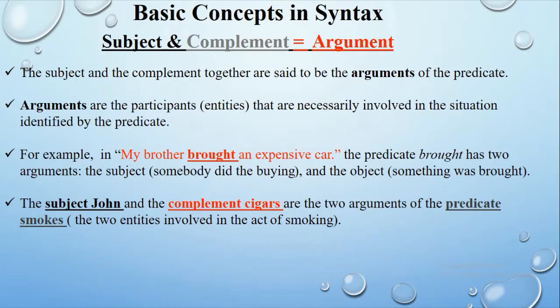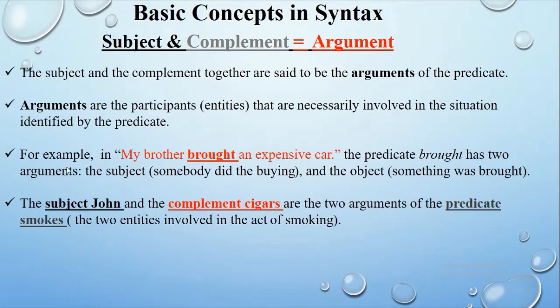When subject and complement are together, they are called arguments. The subject and complement together are said to be arguments of the predicate. Arguments are the participants, entities that are involved in the situation identified by the predicate.